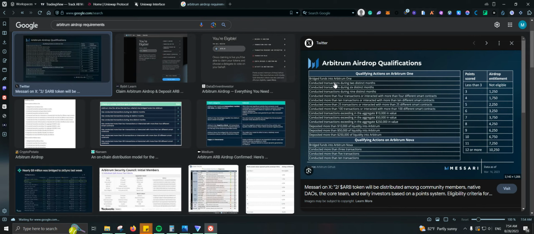There we go. So bridge funds into Arbitrum: 1 transaction, during 2 distinct months, 6 months, 9 months, and then we have 4 transactions, 10 transactions, 25, 100. Then there is transaction exceeding 10K in value, and that is aggregate value. So that means if you have $1,000 and you take 10 transactions that are worth $1,000, then you have $10,000 in trading volume. So that's why even if you see those crazy numbers, you can actually reach them.